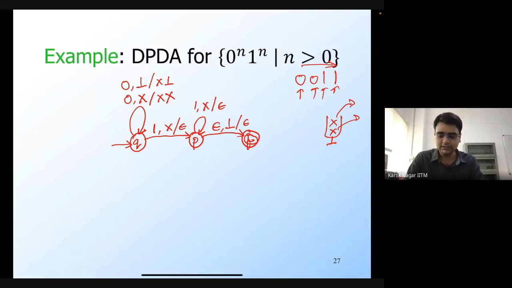So this means that this obeys the condition of determinism, which is that at every step we have at most one choice that we can make, and therefore this is a deterministic PDA. Which means that this particular language, 0^n 1^n, is a deterministic context-free language.